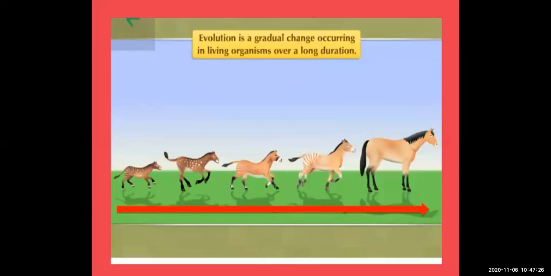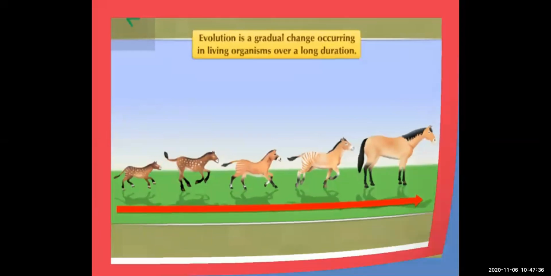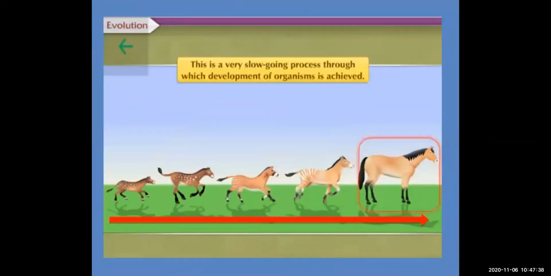So evolution is a gradual change occurring in living organisms over a long duration. It is a slow change, but it takes a long duration to happen. This is the very slow-going process through which development of organisms is achieved. You can see the horse example is given. This is a gradual change which is happening very slowly. It takes many years to achieve a new organism. Development of organism is achieved.